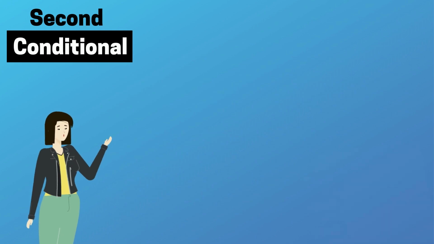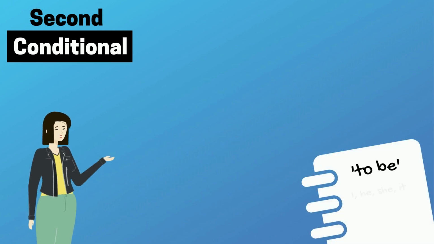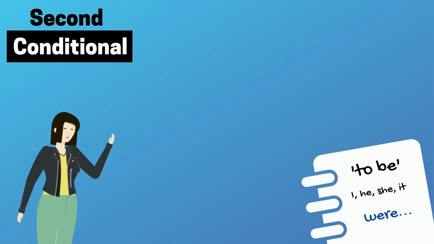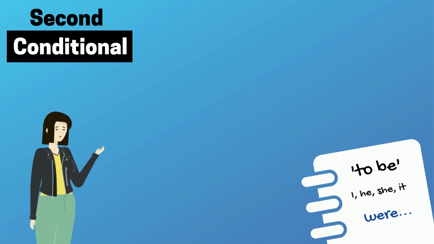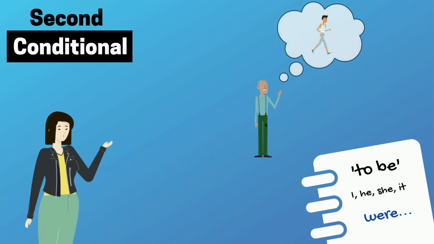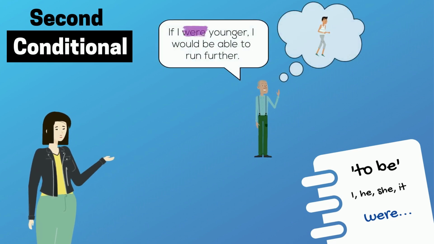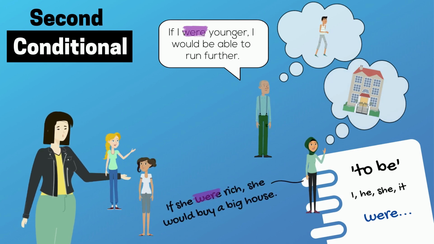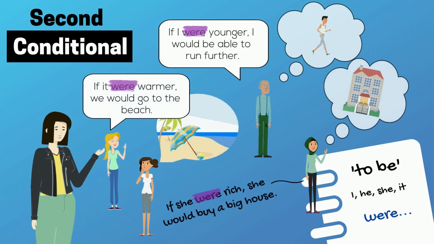Very often, when we use the verb be in the second conditional, we use were instead of was for I, he, she, and it. For example, if I were younger, I would be able to run further. If she were rich, she would buy a big house. If it were warmer, we would go to the beach.